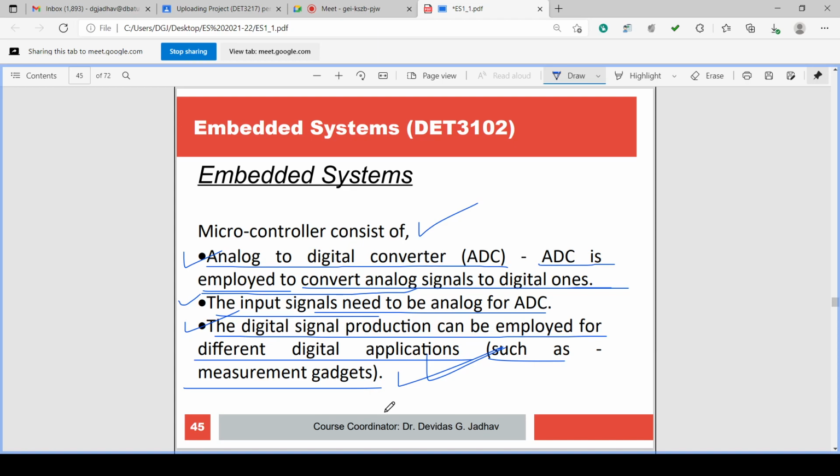A microcontroller contains an analog to digital converter because the external world generates analog voltage and the microcontroller understands only digital signals. So to convert an analog signal into digital, an ADC is required. The input signal to the ADC needs to be analog.